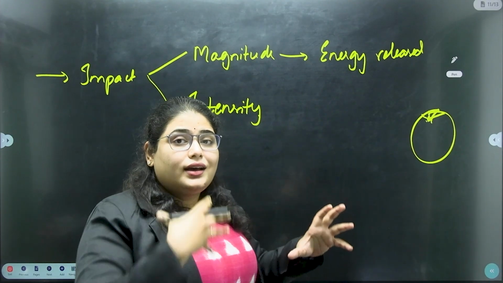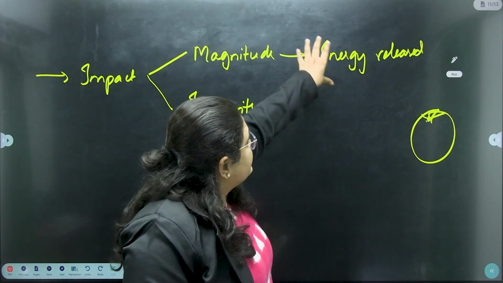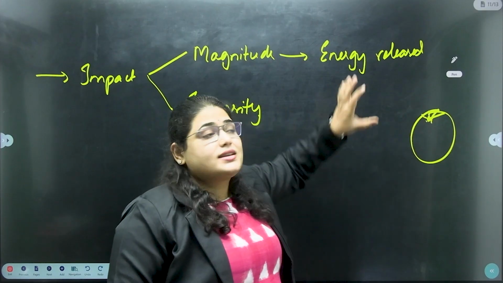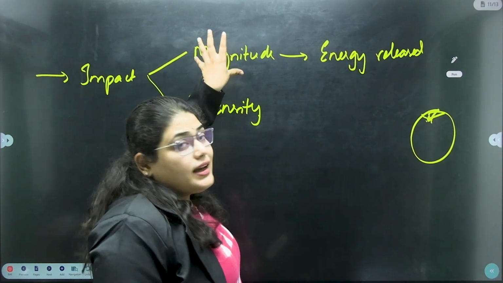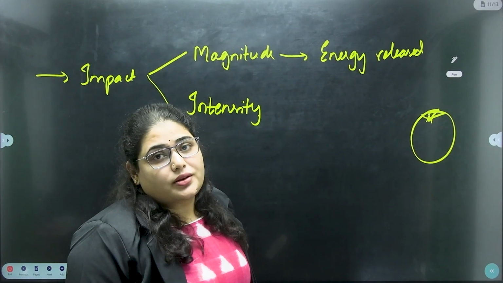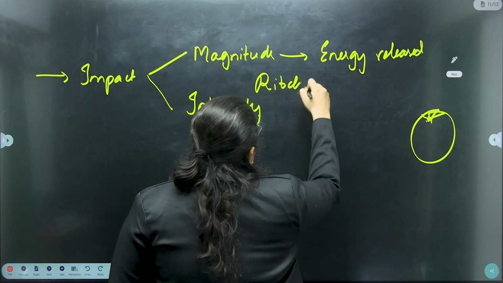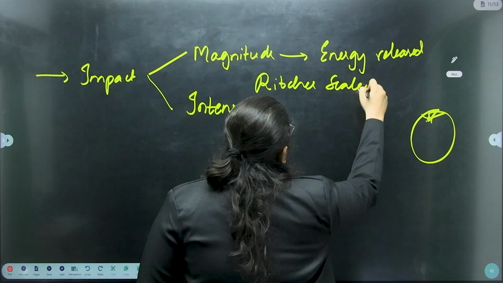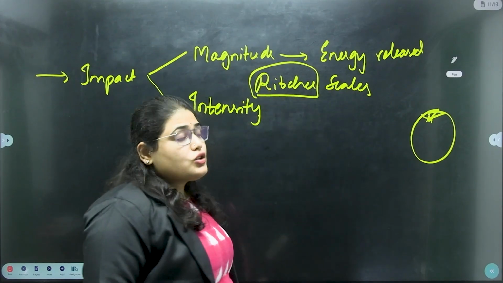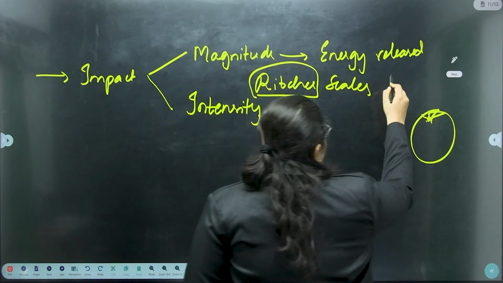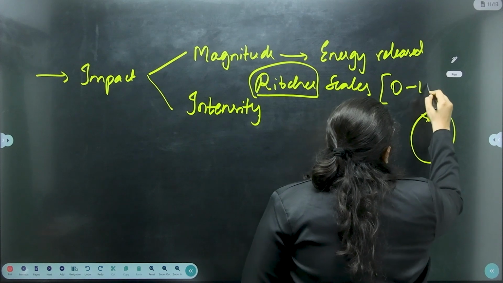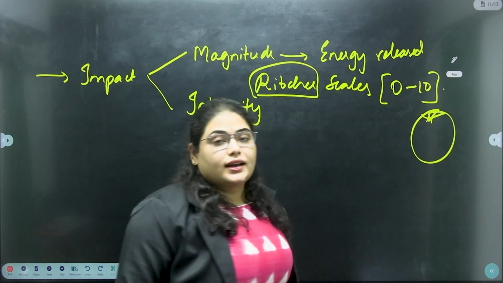Based on the movement of the seismic waves, the energy released at this point is calculated and it is called the magnitude. So how is it measured? Through the Richter scale. Richter is a seismologist. Through that scale, on the scale of 0 to 10, it is calculated.